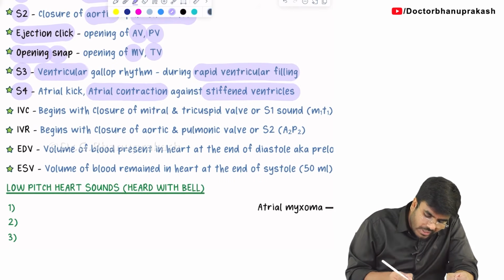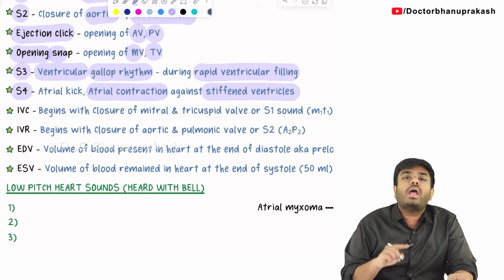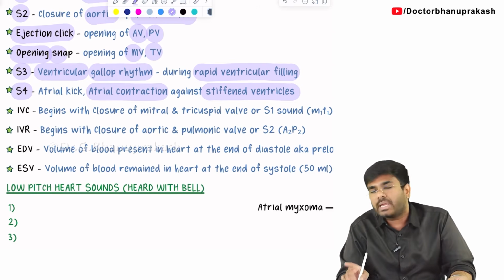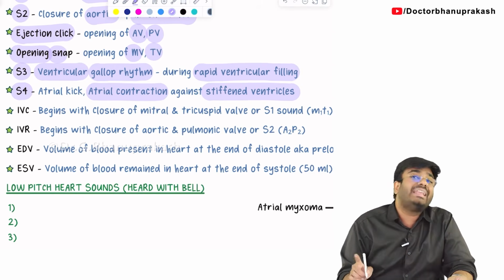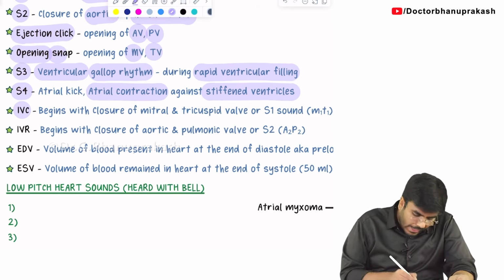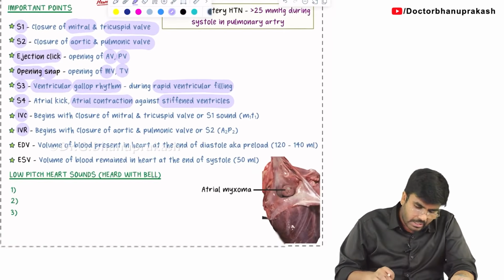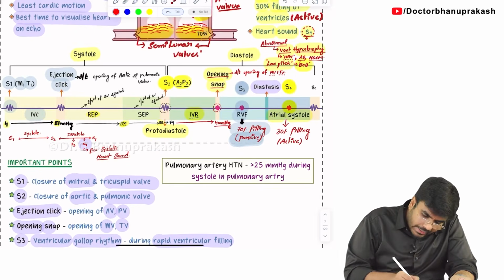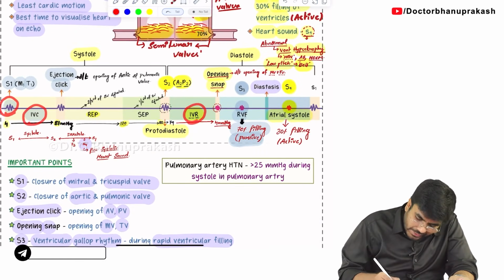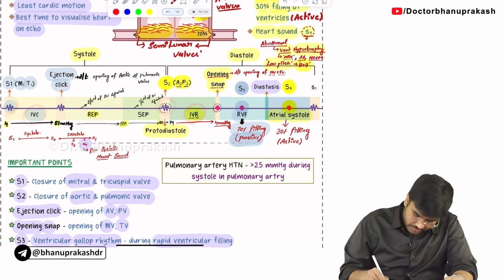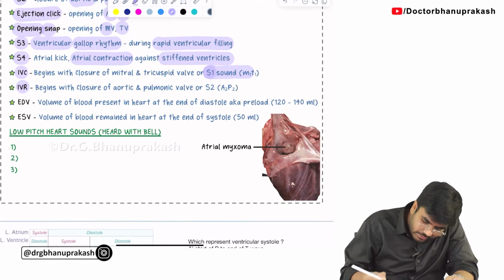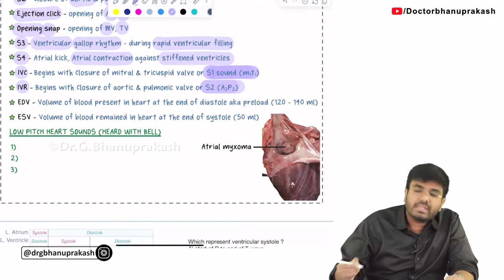S3 heart sound is also called ventricular gallop rhythm. S4 heart sound is also called atrial gallop rhythm. Isovolumetric contraction begins with and isovolumetric relaxation begins with what? Look at this timeline diagram. Isovolumetric contraction begins with S1 heart sound. Isovolumetric relaxation begins with S2 heart sound.